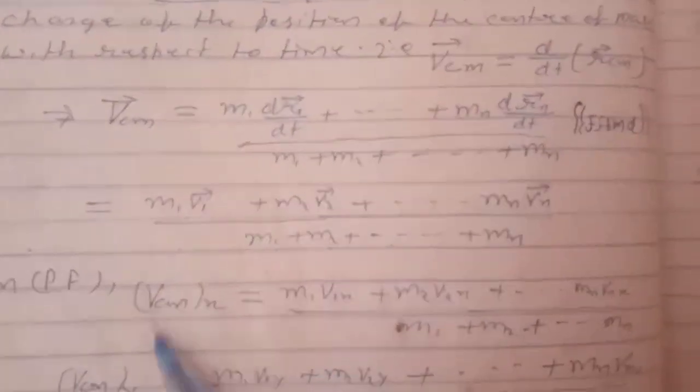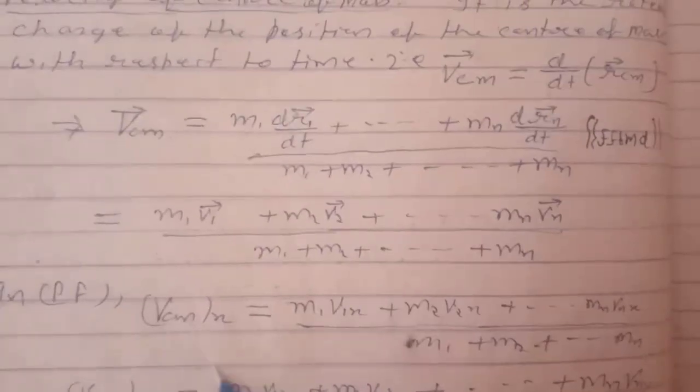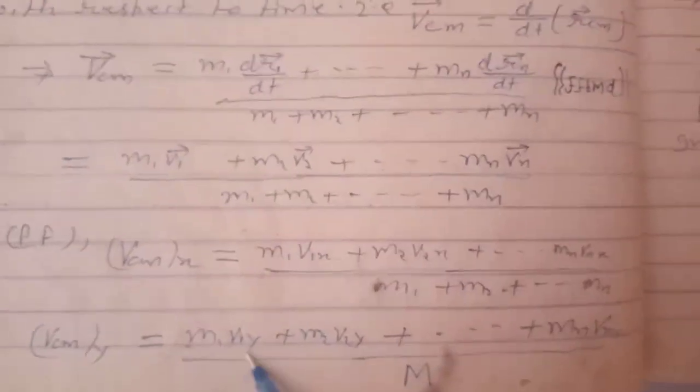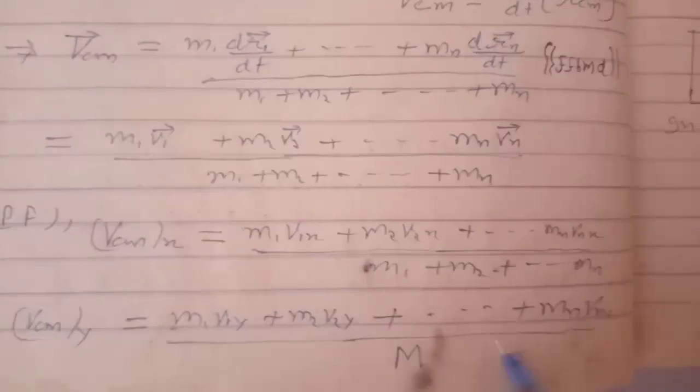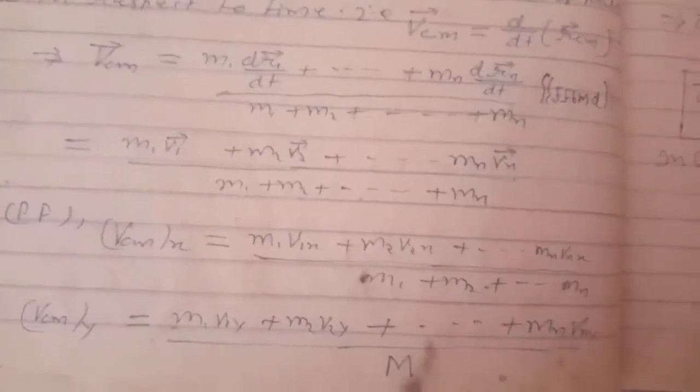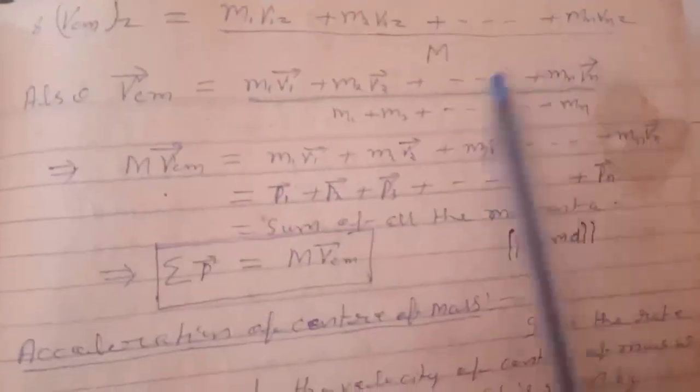Again, in projection form, V_CMx equals M1 V1x plus M2 V2x plus Mn Vnx divided by M1 plus M2 plus Mn. V_CMy equals M1 V1y plus M2 V2y plus Mn Vny divided by M, because sigma M1 plus M2 and so on is equal to M. And V_CMz equals M1 V1z plus M2 V2z plus Mn Vnz divided by M.